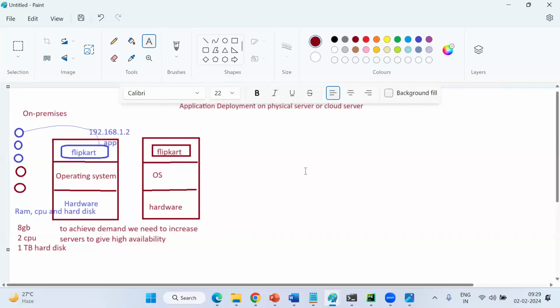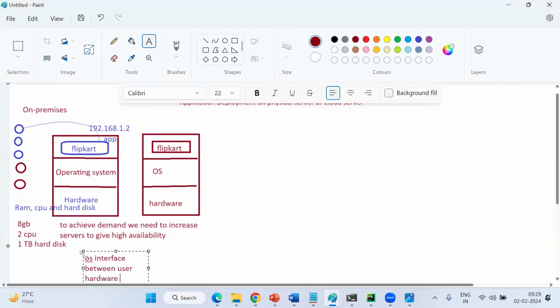OS is the interface between, very good, user and hardware. Suppose I give my response, everything in my laptop or server, in some language. It's a high-level language, English or Hindi or Telugu, whatever it is.